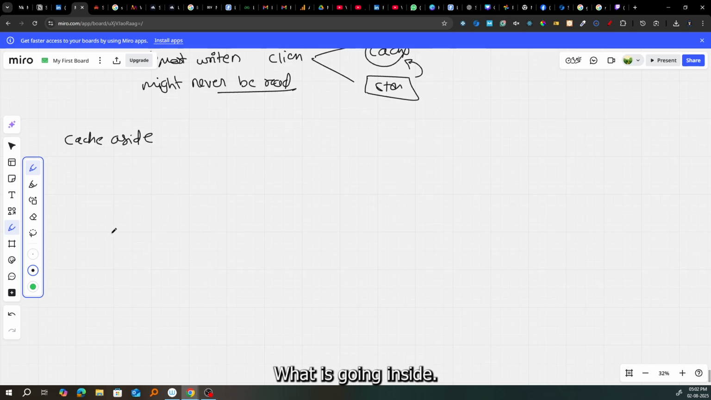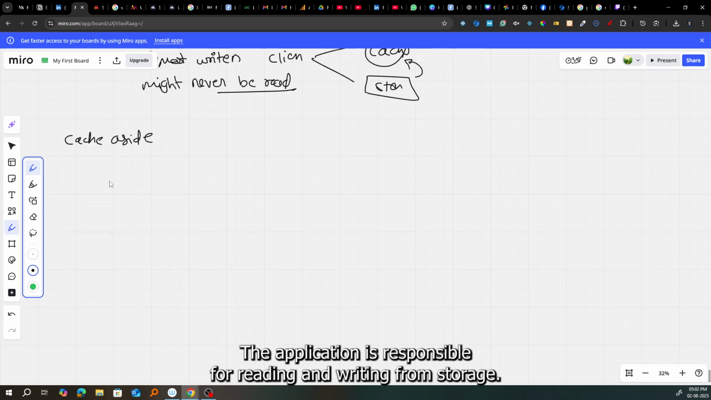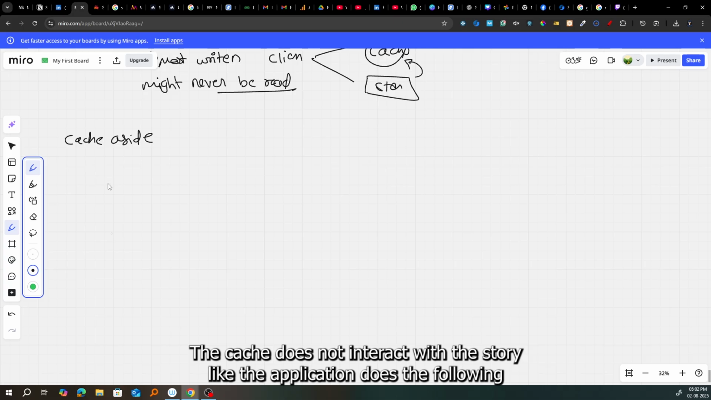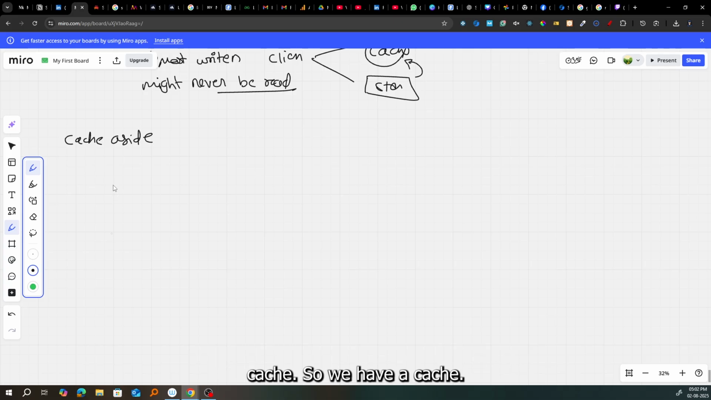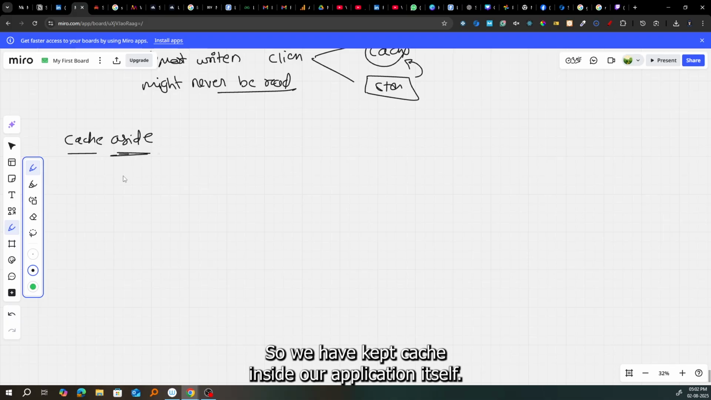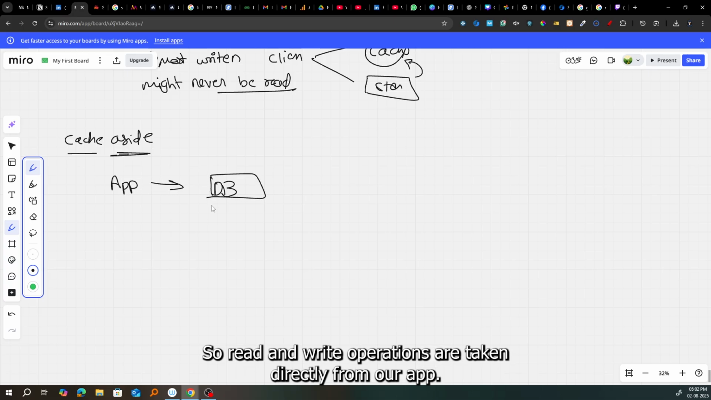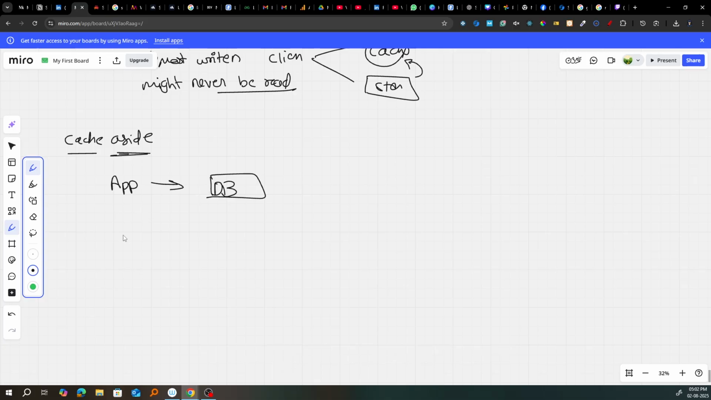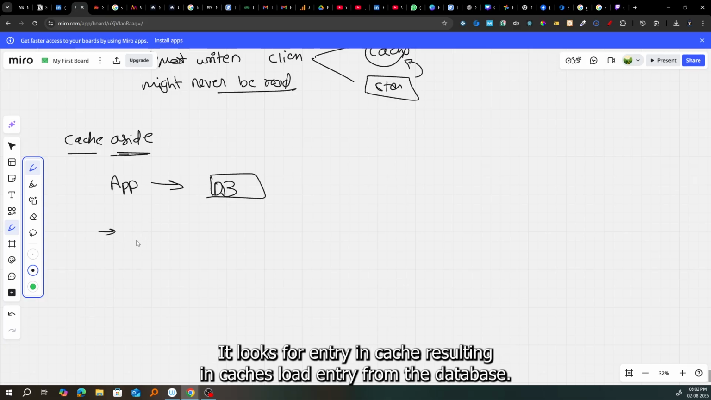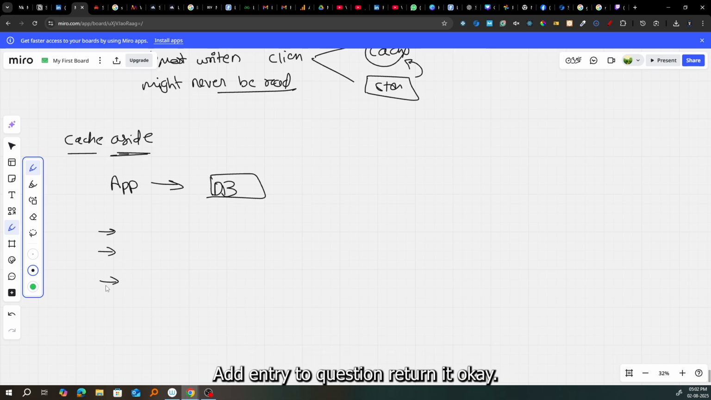What is cache aside? The application is responsible for reading and writing from storage. The cache does not interact with the storage directly. So we have kept a cache aside. Our app itself interacts with the DB, so read and write operations are taken directly from our app. The application does the following: it looks for the entry in cache, resulting in a cache miss; loads the entry from the database; adds the entry to cache; returns the entry.